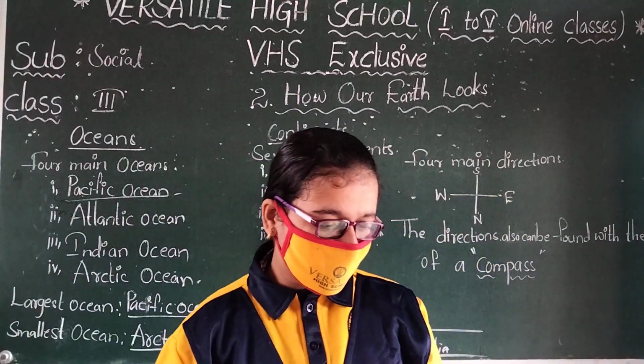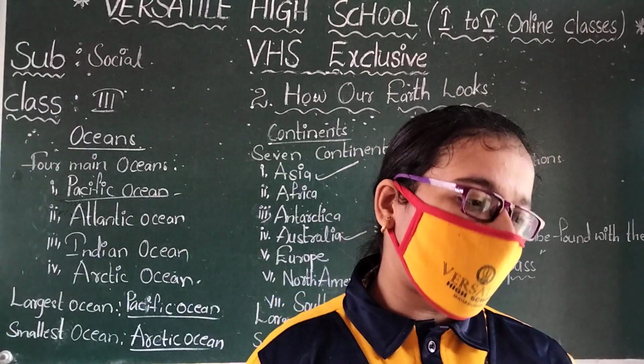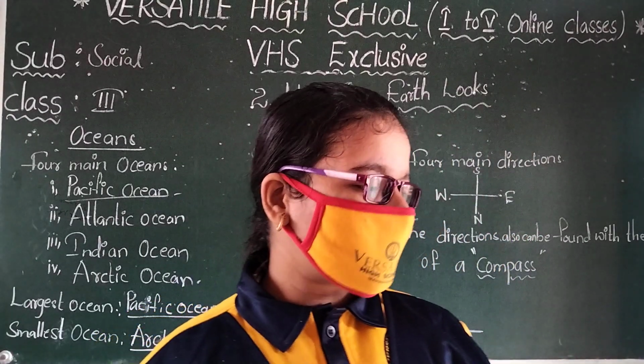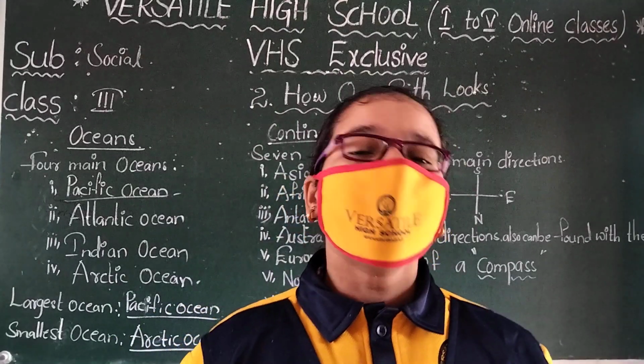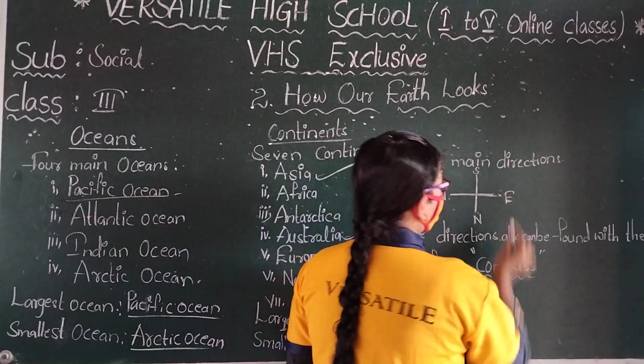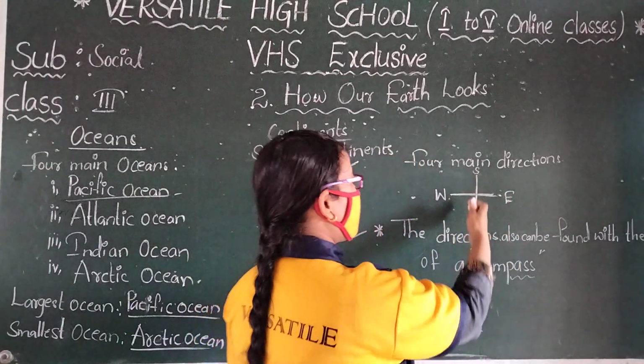Look in your book, there are 4 directions: north, south, east and west. These directions help us to locate places on a map.